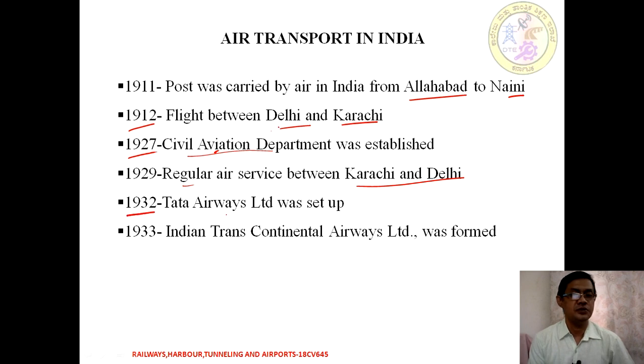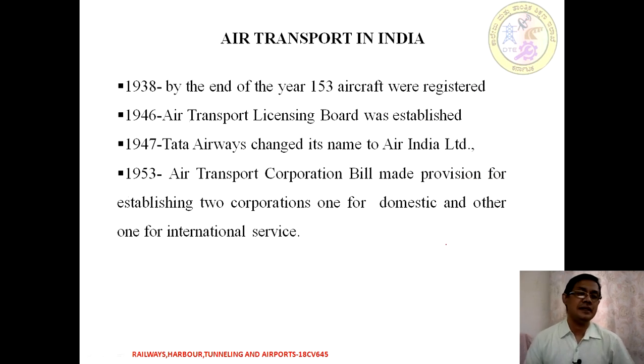Whereas in 1932, Tata Airways Limited was set up for air transport. In the year 1933, the Indian Transcontinental Airways was formed. By the end of 1938, 153 aircraft had been registered. Similarly, in 1946, an Air Transport Licensing Board was established to give licensing. At independence, in 1947, Tata Airways changed its name to Air India Limited.